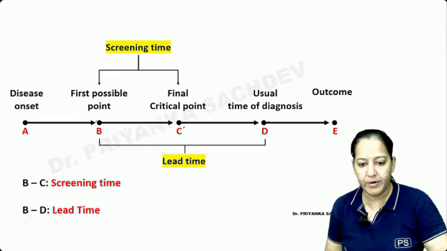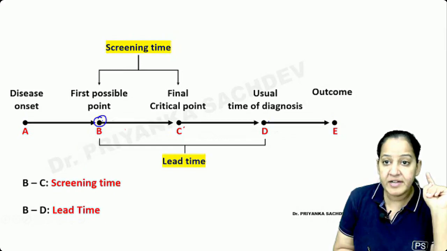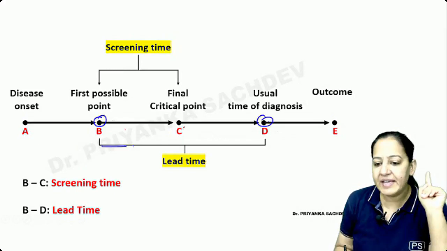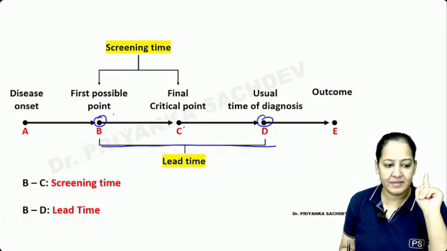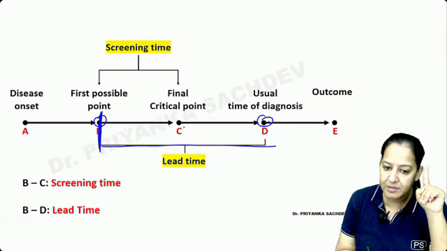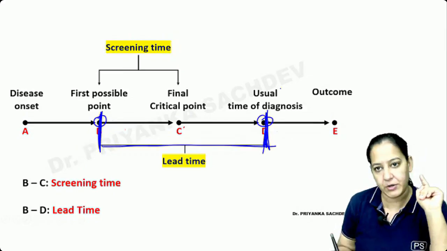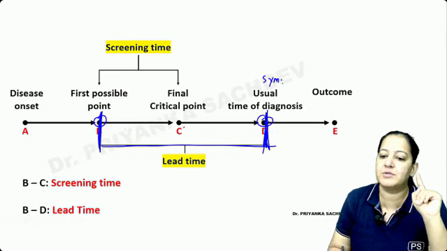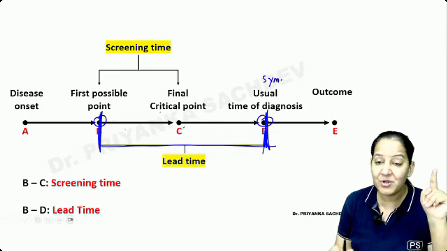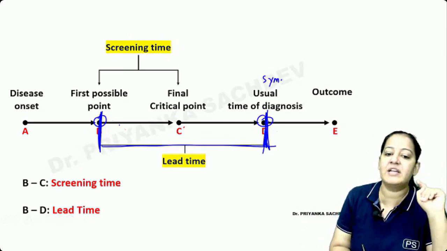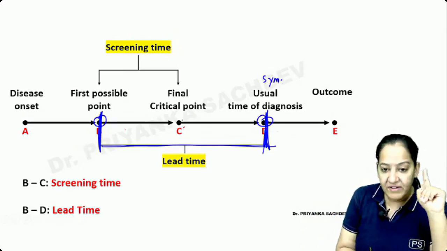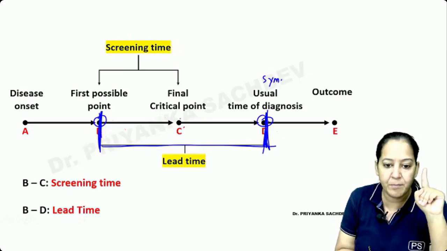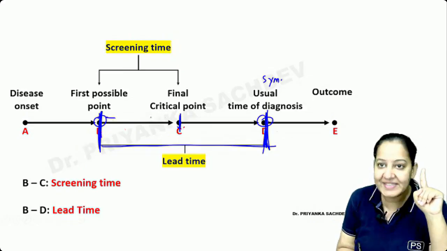So the distance between B and D is the lead time. Lead time is the time between the first possible detection and the usual diagnosis. Usually the patient presents with symptoms. The lead time as a whole is not useful; the first half of the lead time is important. The first half of the lead time, between point B and point C, is known as screening time.